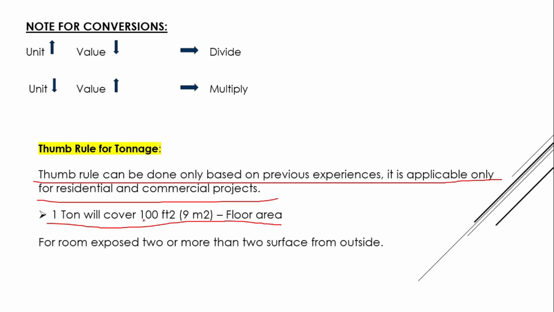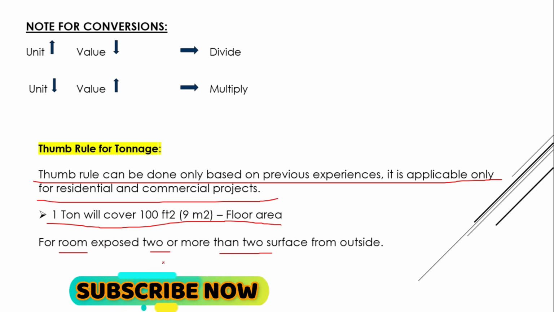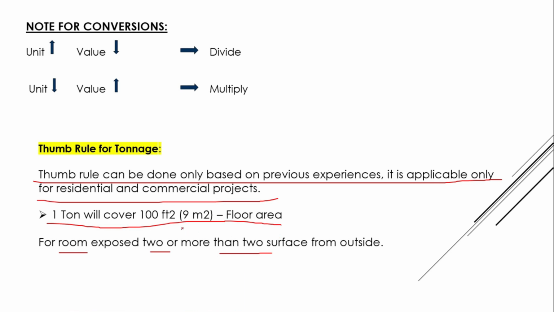So 1 ton will cover 100 square feet of area for a room exposed to two walls or more than two walls. If the room is exposed to two walls or more, then 1 ton of AC will cover 100 square feet of area only.